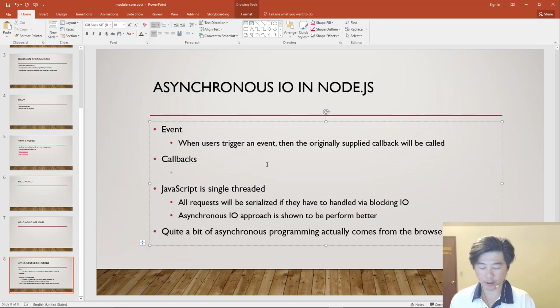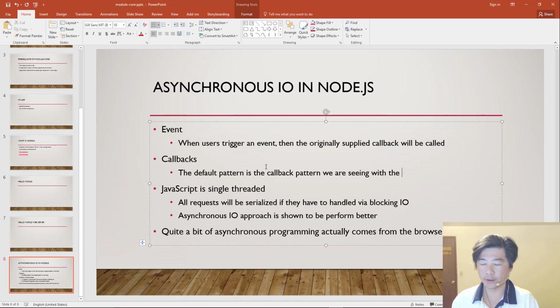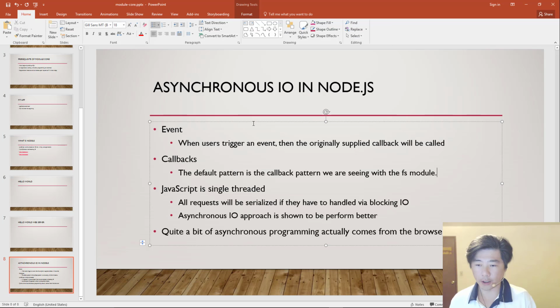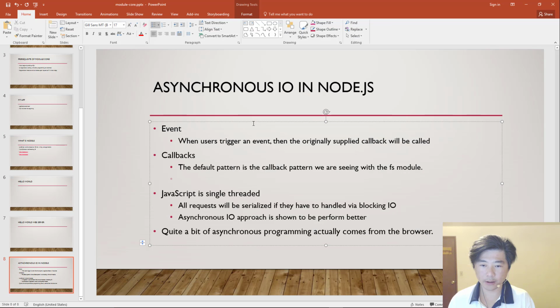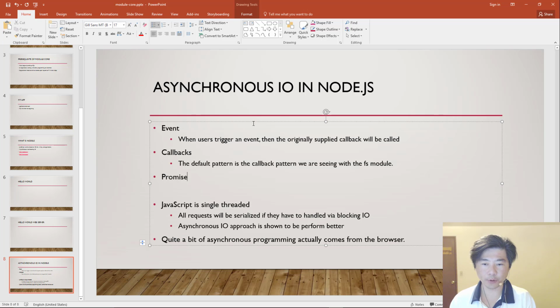And so in this one, the default pattern is the callback pattern, seen with the FS module. And basically all of the Node standard modules support the callback pattern. There are additional ways of handling the code for callbacks. For example, promises, which we will cover in the future,